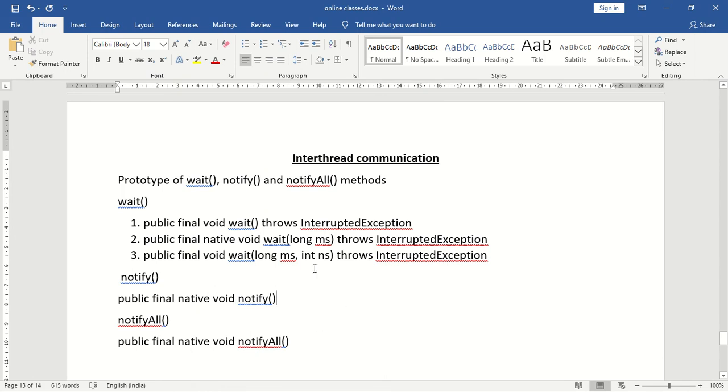Okay. So what happens when a thread calls wait method? When a thread calls wait method, the thread will enter into the waiting state. If a thread is in the waiting state, there might be a chance of the waiting thread getting interrupted. That is why we have to handle the interrupted exception. So what happens when a thread calls notify method? When a thread calls notify method, the thread will never enter into the waiting state. Since the thread has never entered into the waiting state, in this case there is no need to handle any interrupted exceptions.